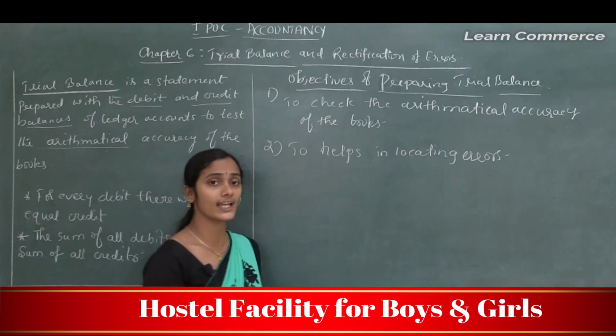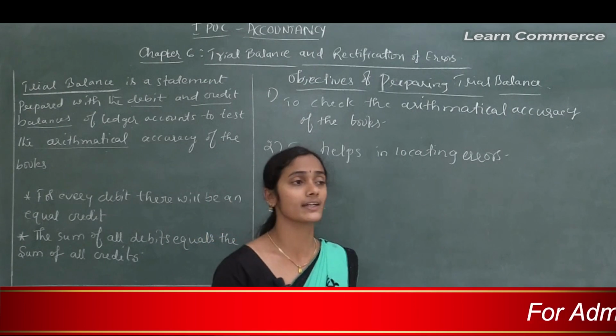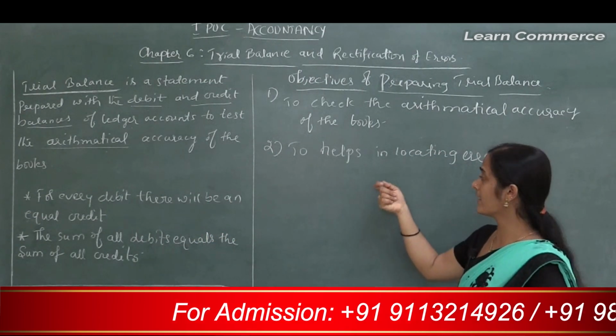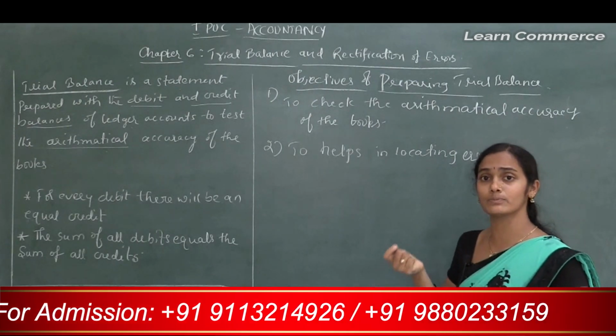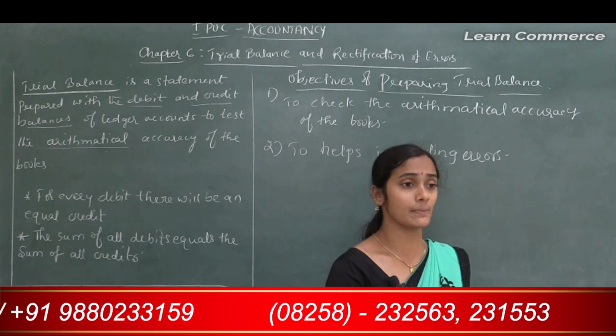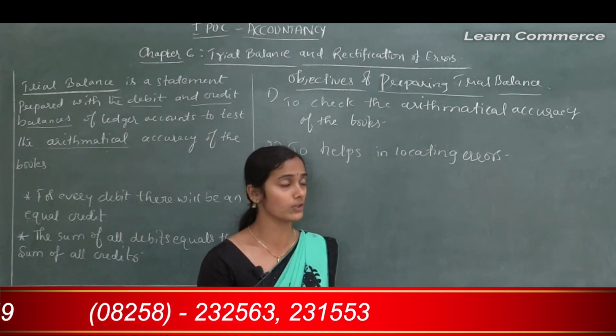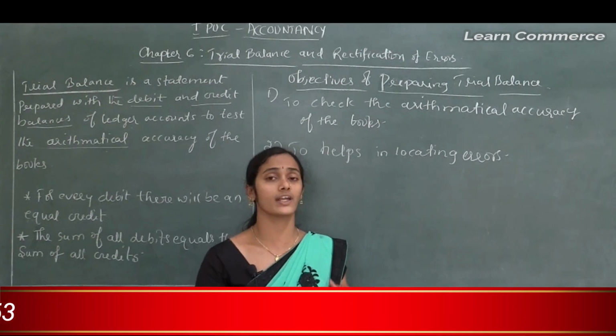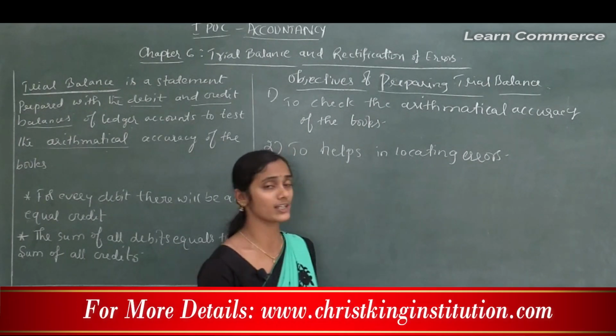And it helps in locating errors. Already I told that the accountant may unintentionally record a correct transaction in a wrong book, he may violate some of the principles, or he may forget to record the transaction.